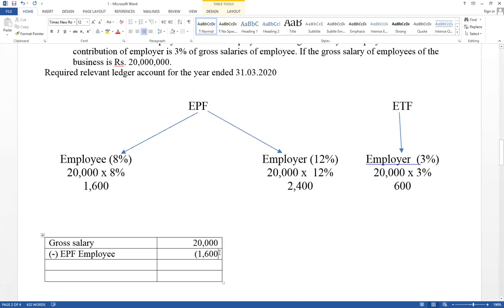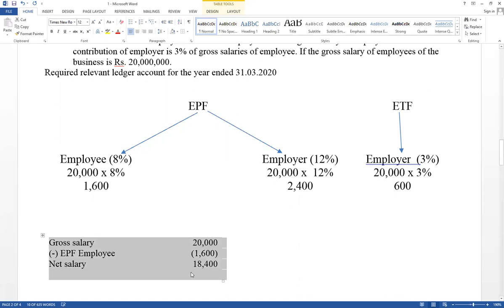The balance part paid in cash is called net salary. Therefore, 20,000 minus 1,600, 18,400. This is the value paid in cash. It is called net salary. Think about this step, very important. All organizations have been given this kind of adjustment. Reason: employees are available in all business organizations. In accounting, we are going to provide information. Therefore, you have to know how to provide information.